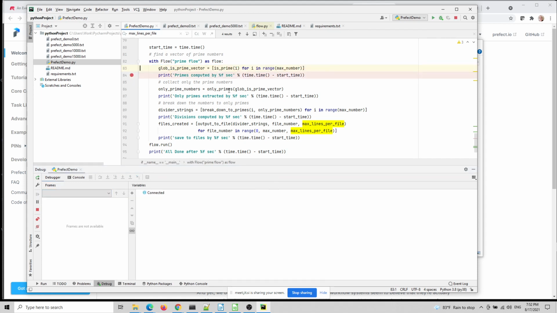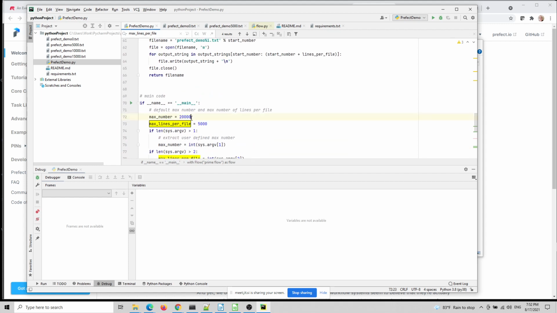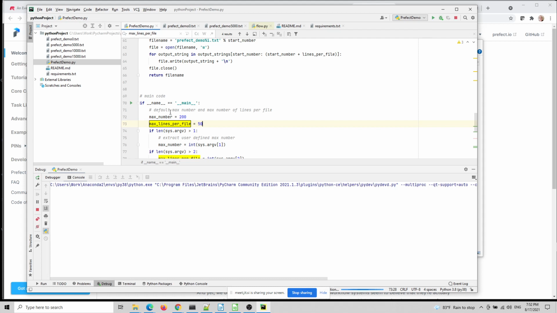This will take a while. What it's doing now is all the 20,000 numbers that we computed. Actually, let's not do 20,000. Let's make it something like 200, and let's break it into 50. I want it to be in reasonable time. So we're going to restart it with smaller numbers.